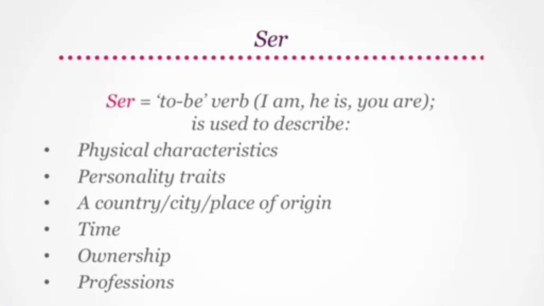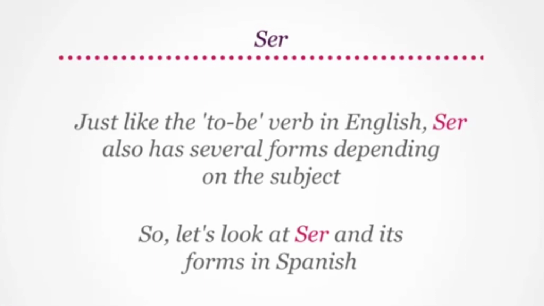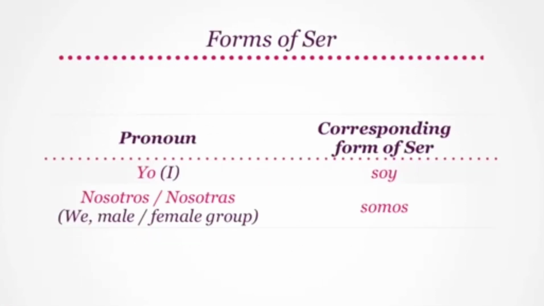Ser is used to describe physical characteristics, personality traits, a country, city, or place of origin, time, ownership, and professions. Just like the to be verb in English, ser also has several forms depending on the subject. So let's look at ser and its forms in Spanish. The corresponding form of ser for the pronoun I, which translates to yo, is soy.